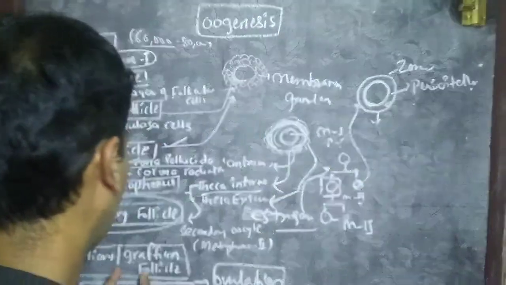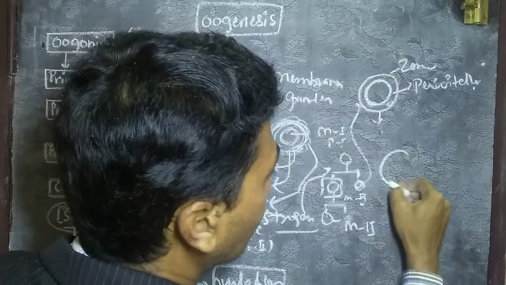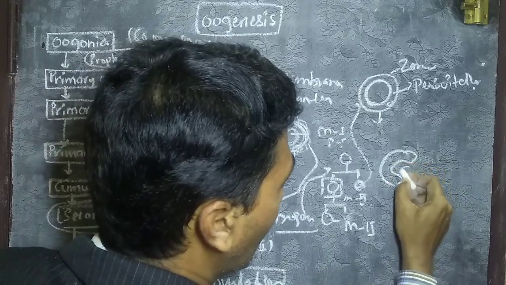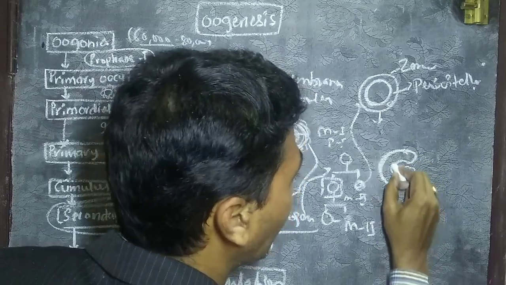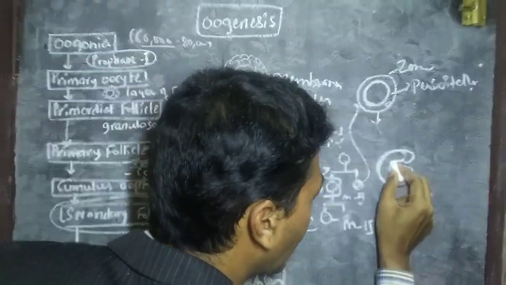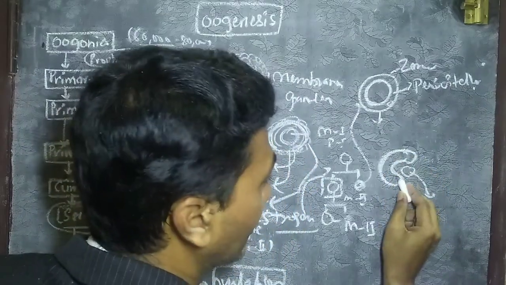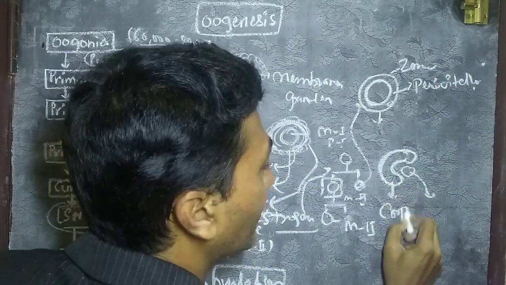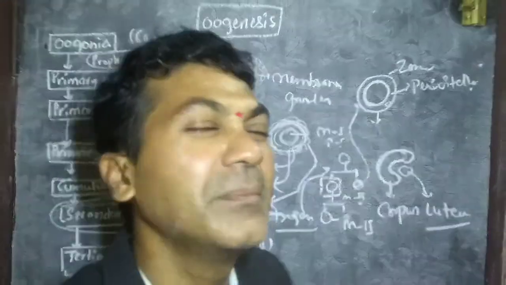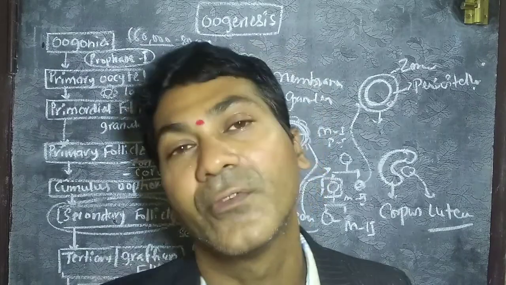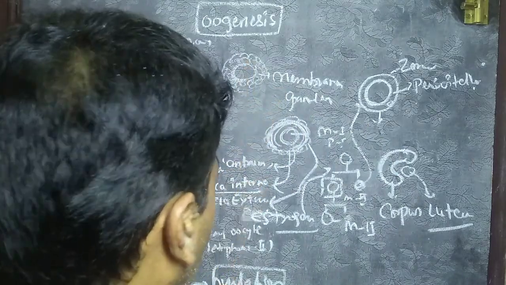So what about the follicle upon this ovum? The Graafian follicle, after releasing the secondary oocyte, this ruptured Graafian follicle, or ruptured ovarian follicle, or ruptured tertiary follicle becomes the corpus luteum.